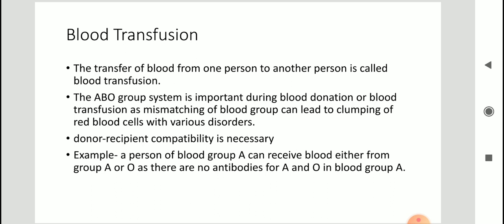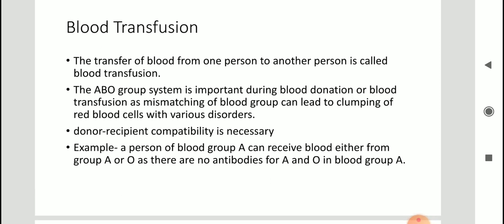A person with blood type A cannot donate blood to a person with blood type B. If this happens, it will lead to clumping of red blood cells and the person may die. So donor recipient compatibility is necessary.